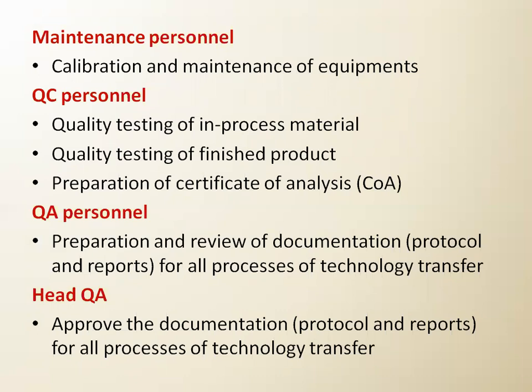So what is the role of maintenance personnel? They have to calibrate. If the balance is there, early in the morning you have to calibrate it. If there is a pH meter, you have to calibrate it. If you find some part fault, you have to go with repairing and maintenance, or there is scheduled maintenance. All this work is carried out by the maintenance personnel.